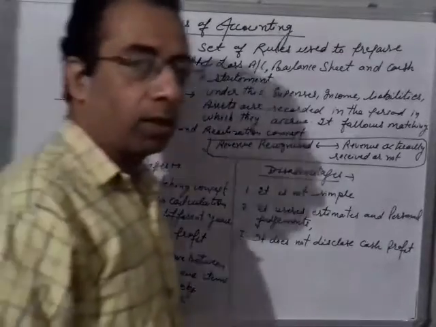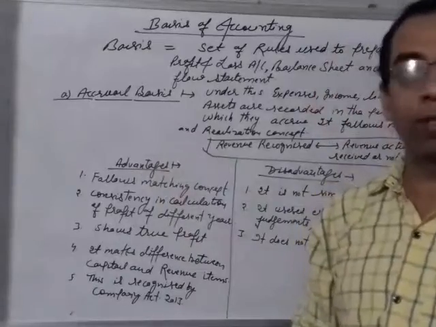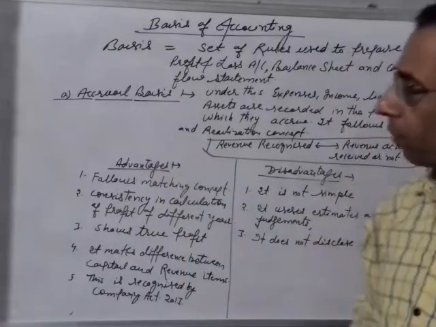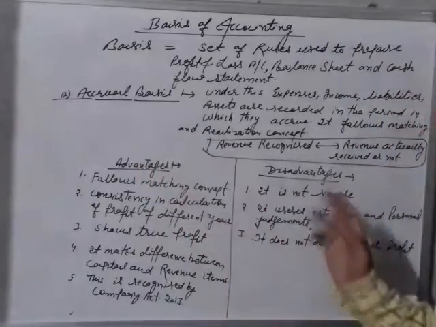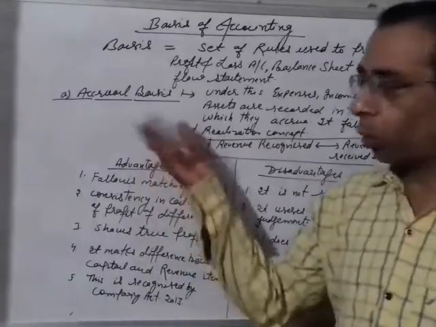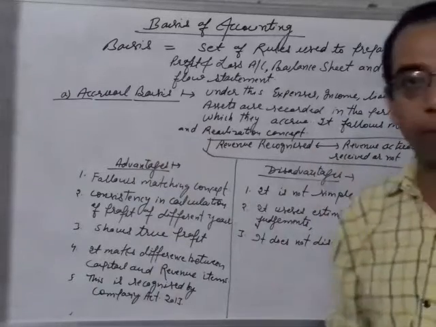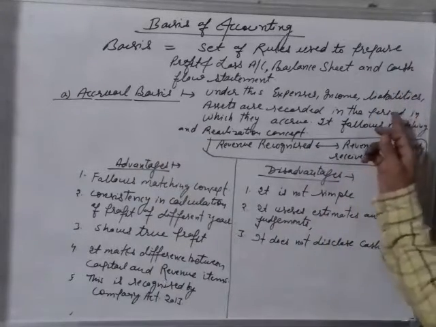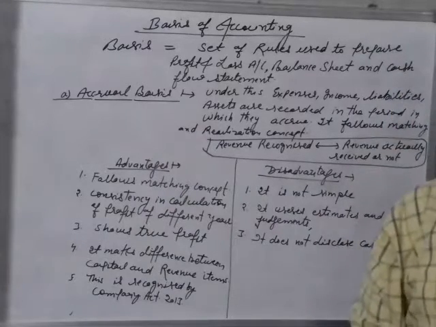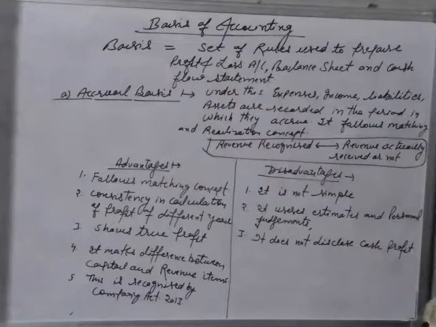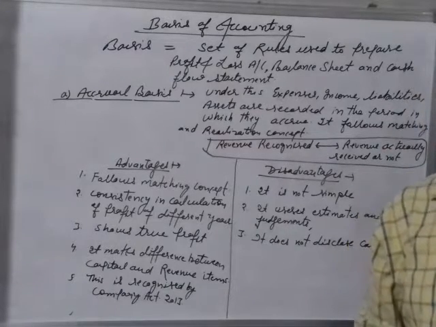Now, there are two bases of accounting. First is accrual basis and second is cash basis. Firstly, we will discuss the accrual basis along with advantages and disadvantages. Under this system, basically every expense, income, liability and asset is recorded in the period in which they occur, right? It follows the matching and realization concept.